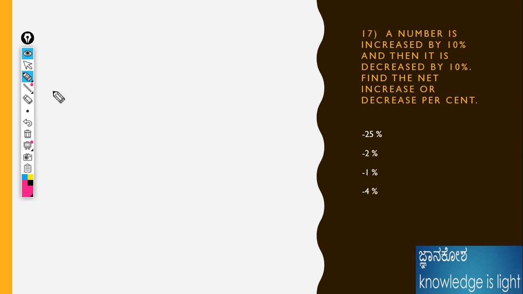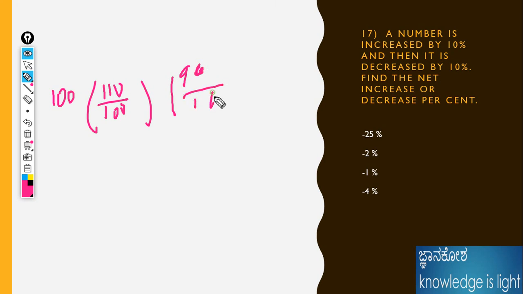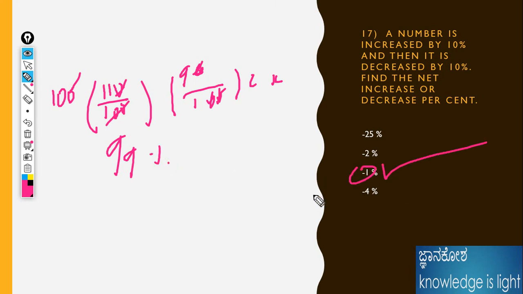I would take initial as 100. Because there is a 10% increase and a 10% decrease, the value becomes 110 times 90 divided by 100. 10 10 cancel and 0 0 cancel, so 99. For the 99, how much percentage change? Minus 1% is the answer, because 99 minus 100 is minus 1.